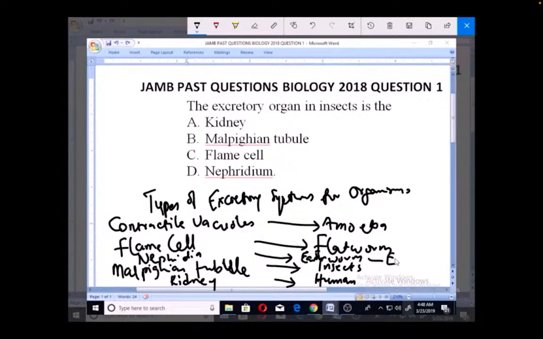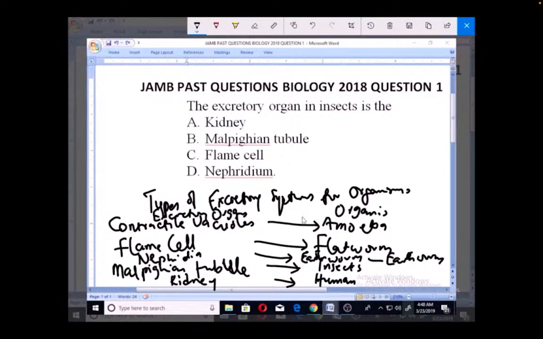So for clarity, this is earthworms. So now we have the excretory organs, and these are the organisms that use them.